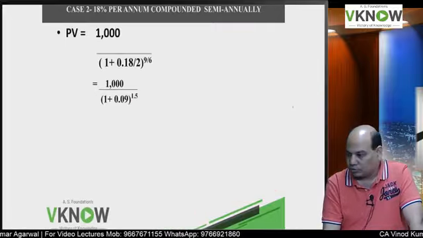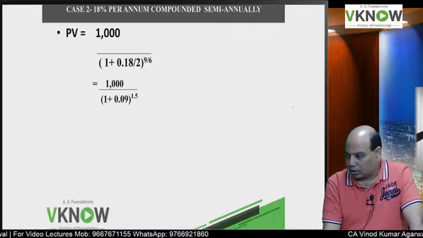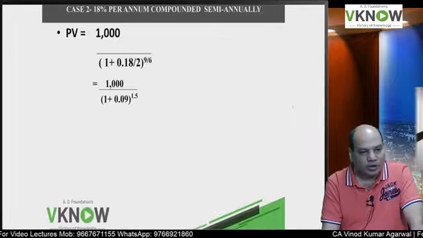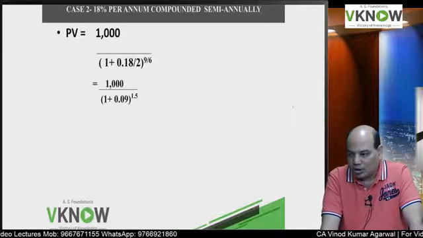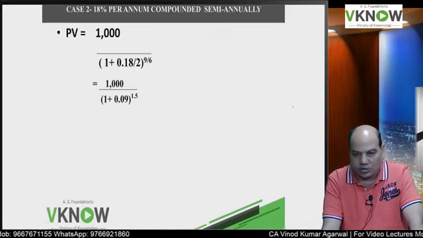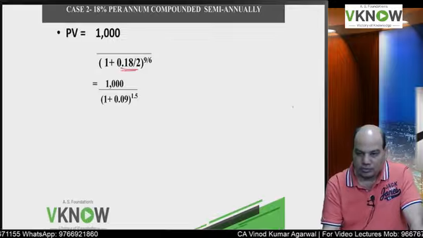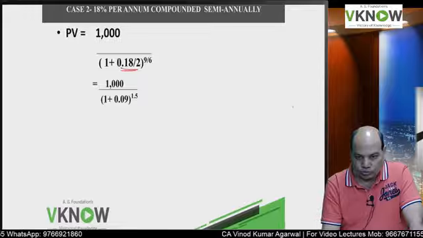Now write down case 2. 18% per annum compounded semi-annually. Semi-annually means 6 months, so the rate of interest will be divided by 2.